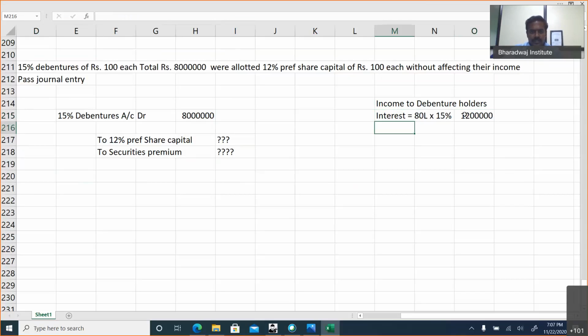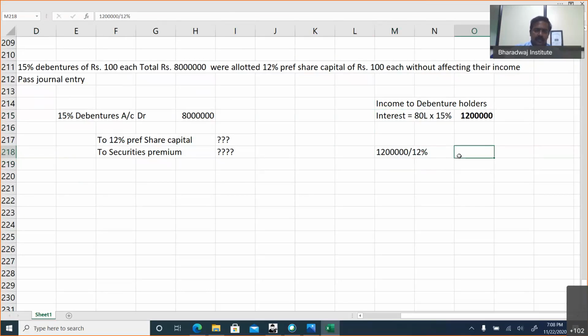So this income they should earn. For this, 12% preference shares are given. At 12% dividend, so how much do they have to get? 12 lakhs you have to get.